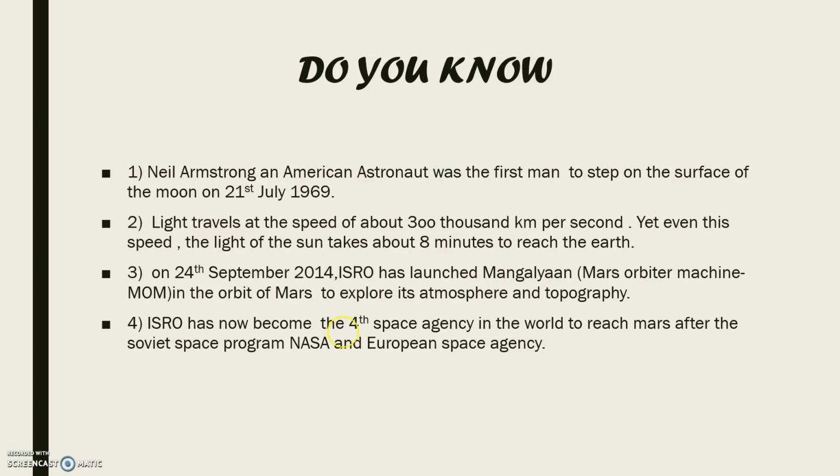Okay, children. Now, I think all of you understand today's topic. Before the assignment, Mangalyaan, Chandrayaan 1, Chandrayaan 2, like that there are some other satellites also. Scientists designed them and send them to space for what? To get information about what is there in space, what the atmosphere is there, what is on the moon, what is on the earth. That's why they launch these satellites to get information.